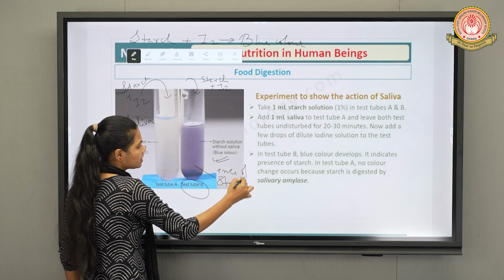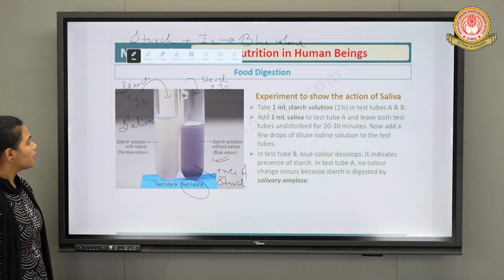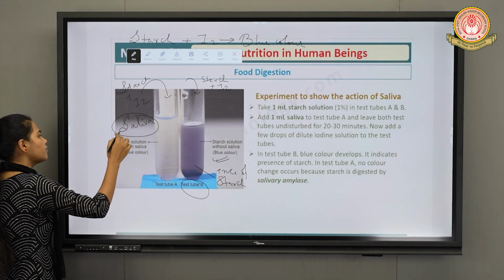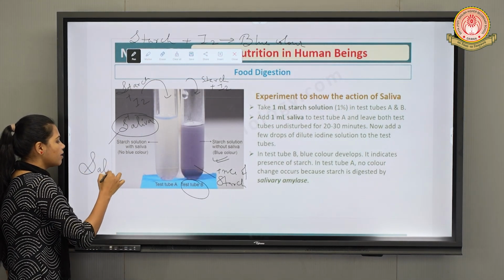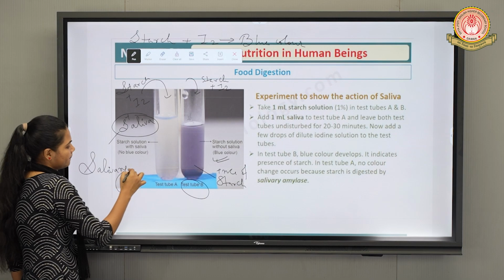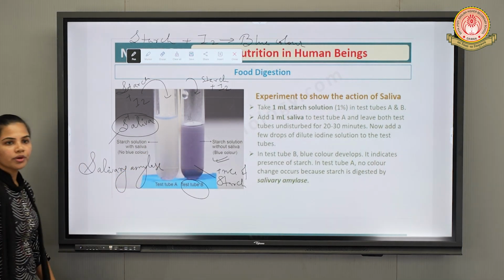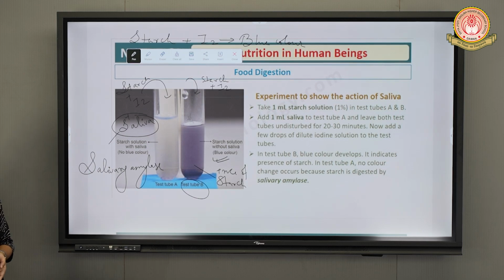But in test tube A, we have added saliva also, which contains the enzyme salivary amylase. So what will this enzyme do? It will break down the starch into simple sugar. So starch has been converted into simple sugar, glucose.